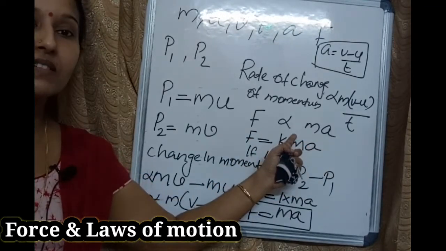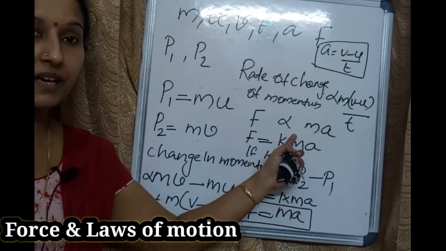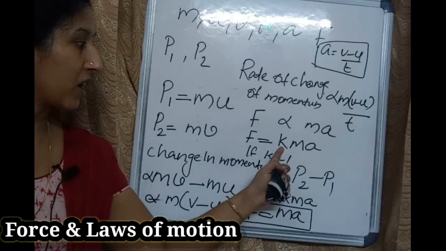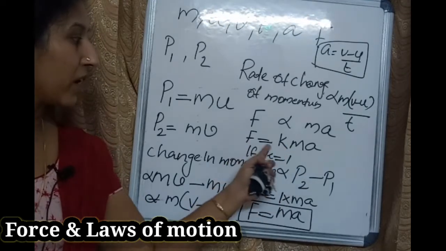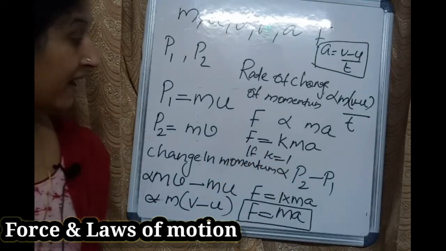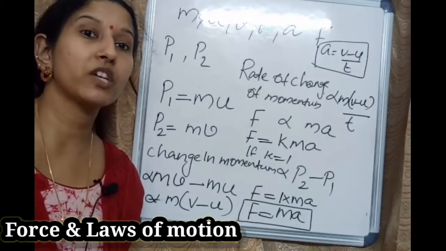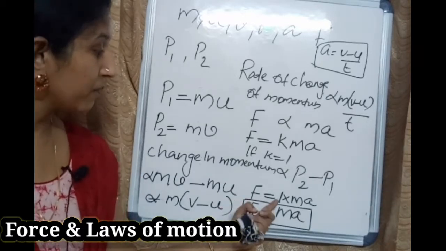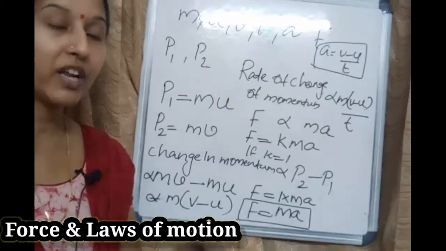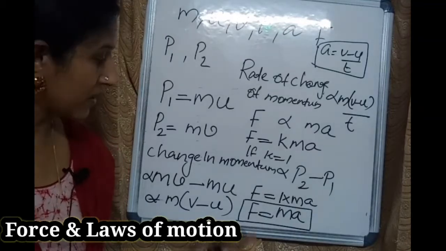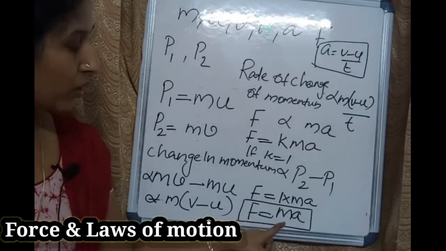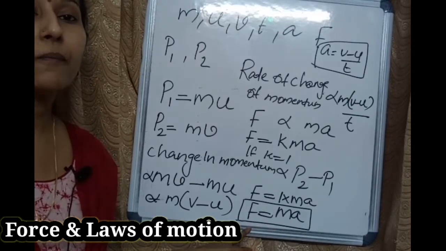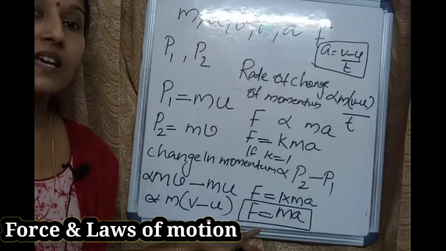The next task is to remove the proportionality sign. We can remove the proportional sign by using a constant. Here k is that constant. So F equals kma. And at last we have to remove the k from the equation. For that we can take k equal to 1. If k equals 1, 1 into ma, 1 into anything gives the same result. So F equals ma. This is the mathematical formulation for the force in the second law of motion.